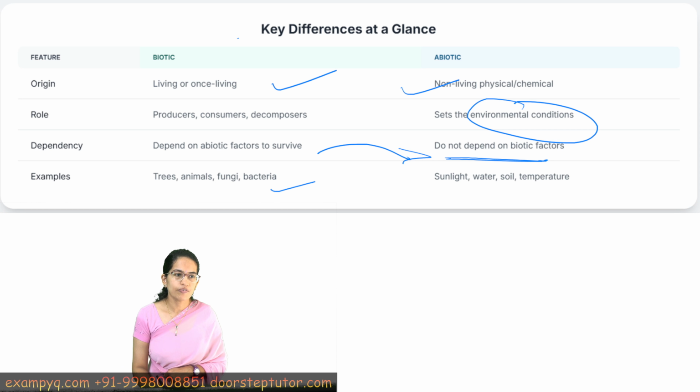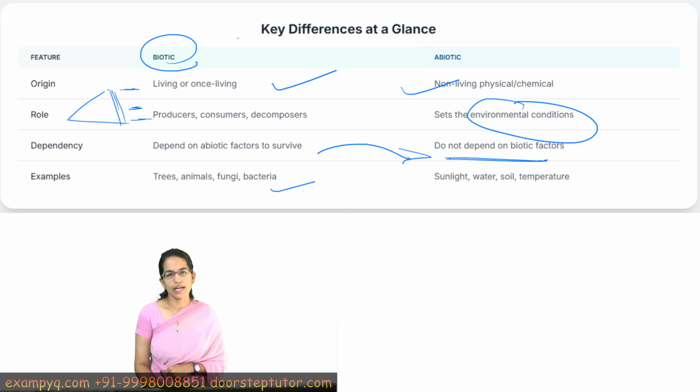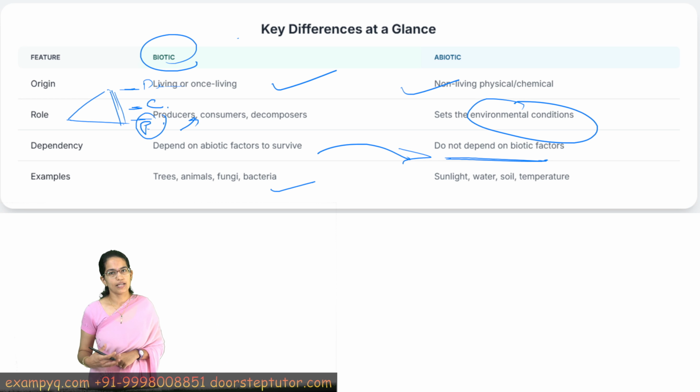In biotic, we do have the food chain and the food web, we could say, the food pyramids that we understand, which have the various levels of hierarchy, the one which produce, the one which consume, and one which decompose. So plants are the producers, human beings for example are the consumers, and then we have scavengers which are decomposers. So that is a hierarchy within the biotic system.